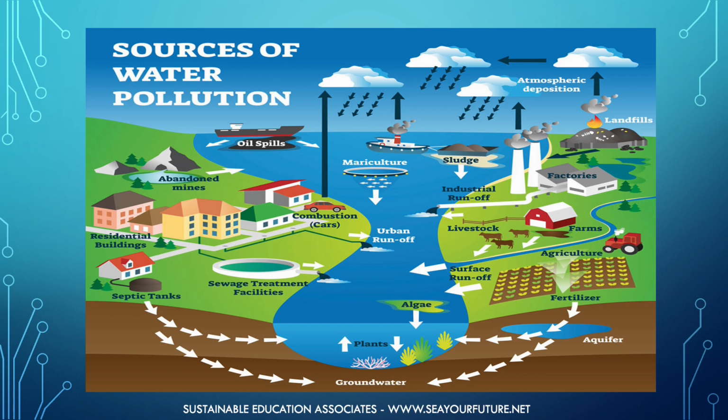A few examples include industry, mining, parking lots, agriculture, power plants, and the list goes on. The negative effects of water pollution extend far beyond the sight of trash littering a stream. Water pollution includes, but is not limited to, infectious agents or pathogens that cause disease, plant nutrients that lead to excessive algal growth, wastes that deplete oxygen that aquatic organisms need, toxic chemicals that poison wildlife, sediments that can cause illness, and thermal pollution that can disrupt an organism's life cycle.